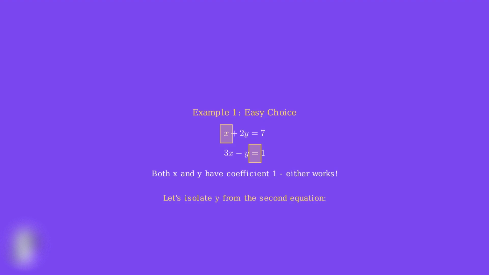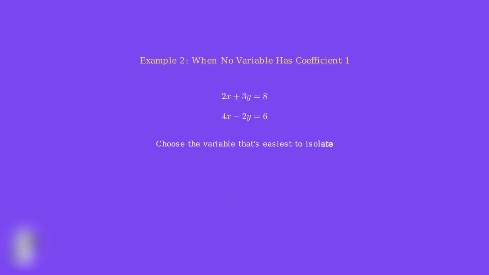We'll choose to isolate y from the second equation since it already has coefficient 1, starting with 3x minus y equals 1. Starting with 3x minus y equals 1, we subtract 3x from both sides to get negative y equals 1 minus 3x. Finally, we multiply both sides by negative 1 to get y equals 3x minus 1. Now y is isolated.